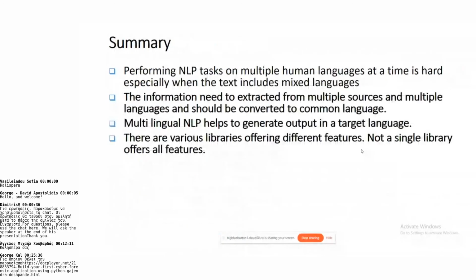In summary, performing NLP tasks on multiple human languages at a time is hard, especially when the text includes mixed languages. The information needs to be extracted from multiple sources and multiple languages and converted to a common language. Multilingual NLP helps to generate output in a target language. There are various libraries offering different features, but not a single library that offers all features.